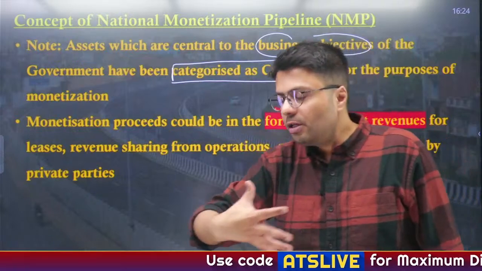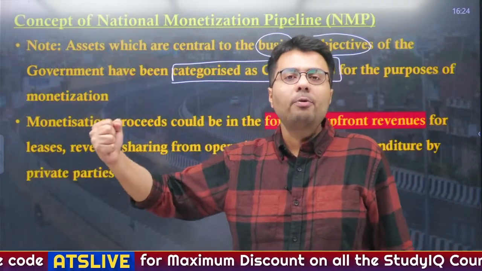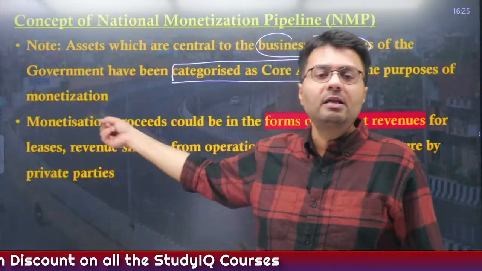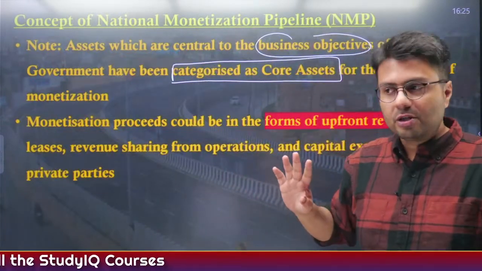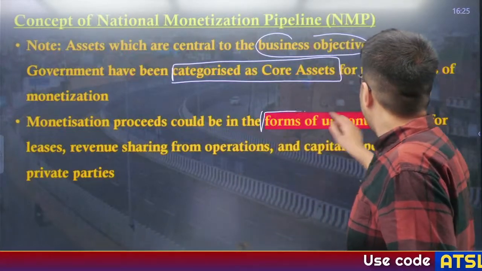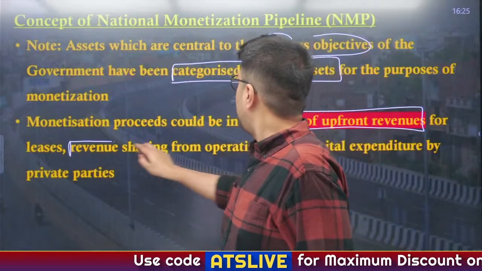So they can use the petroleum lines of Indian Oil, and by sending those petroleum products, Reliance or Nayara Energy will have to pay money to Indian Oil because it is utilizing its infrastructure. So that is the part of monetization. Now it can be in the form of upfront revenues for leases. Revenue sharing operation might also happen.